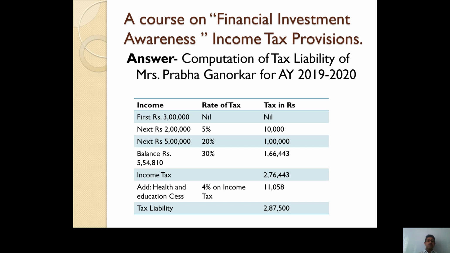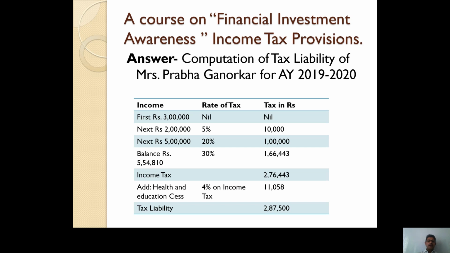Now, in this case of Mrs. Prabha Ganorkar, for the first rupees 3 lakh, the rate of tax would be nil, so no tax. From rupees 3 lakh to 5 lakh, means for the next rupees 2 lakh, the tax rate applicable is 5%. So 2 lakh into 5%, tax is 10,000 rupees.